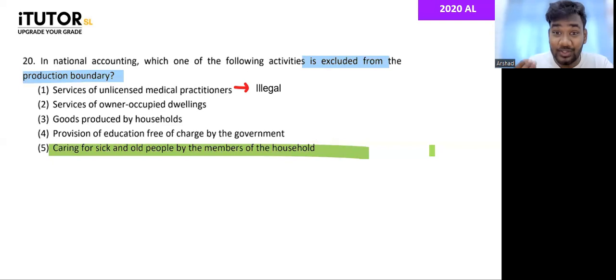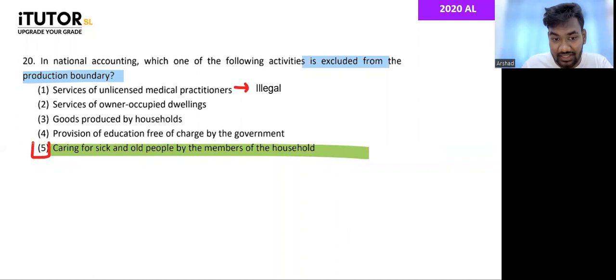Why? Because you can't put a number to it. For example, let's say your mother is taking care of your grandfather or grandmother. How are you going to put a number to that? This is worth 10,000. This is worth 15,000. You can't put a number to that. Therefore, you don't include. Let's say your mother sweeps the house, right? A service provided by households for themselves. How are you going to put a number? You can't. So therefore, not included. The answer is number 5.